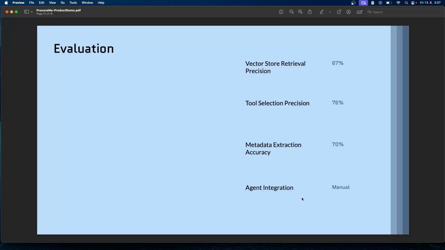During the evaluation, I found that there is room for improvement in all areas. The vector store retrieval could be improved. Tool selection could be improved. Also, metadata extraction could be improved, which will make the contract comparison better.